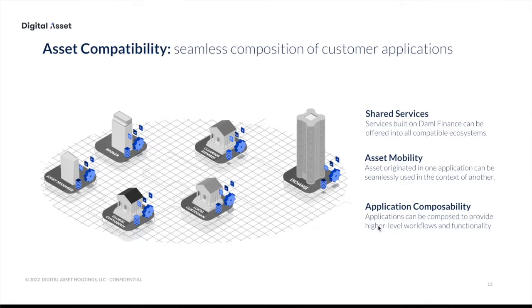Having a common asset model underneath your application allows you to build, let's say, a higher level of functionality that leverages several applications. The example here is what you observed in the decentralized finance space, where essentially ERC20 tokens are the standard, and has enabled applications to be built on top of multiple other applications. So that's what we're trying to achieve with this.